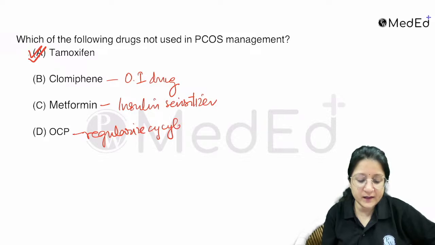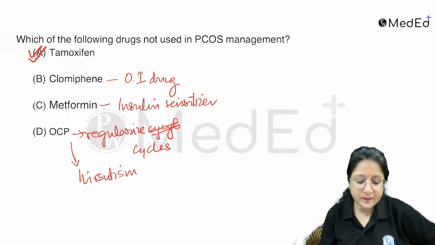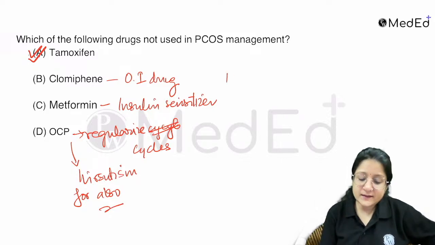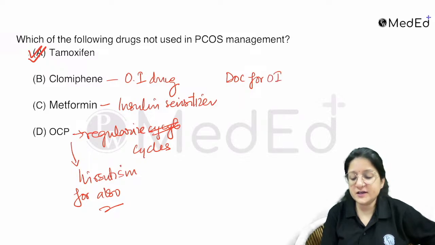OCPs help regularize the cycles, and OCPs help with the hirsutism also, right? So all these are used in PCOS. And remember that the drug of choice for ovulation induction in PCOS is letrozole. That is an aromatase inhibitor. It is the first choice rather than clomiphene.